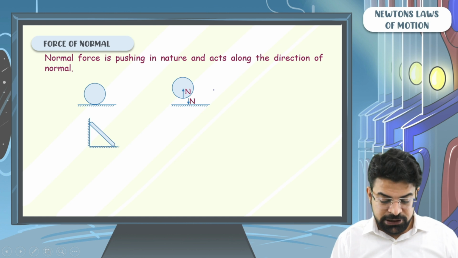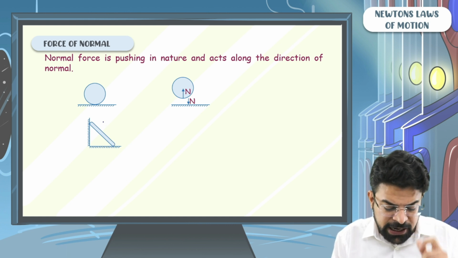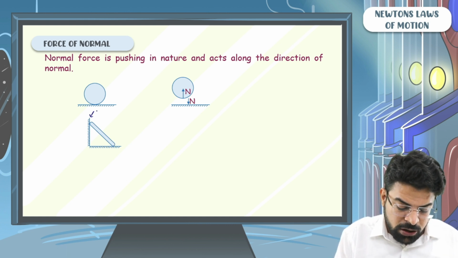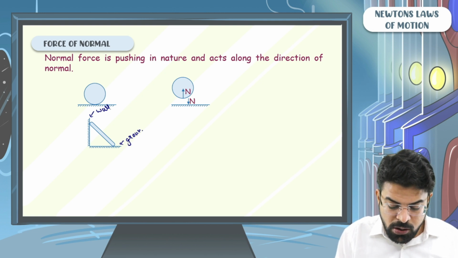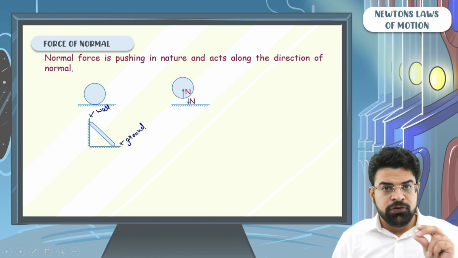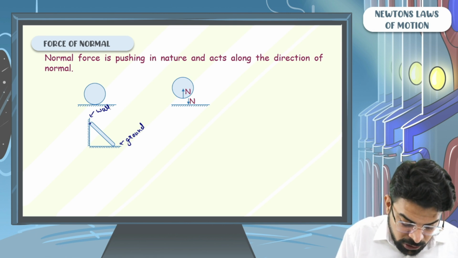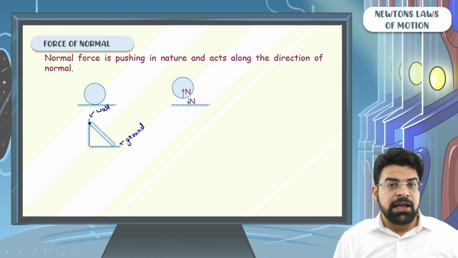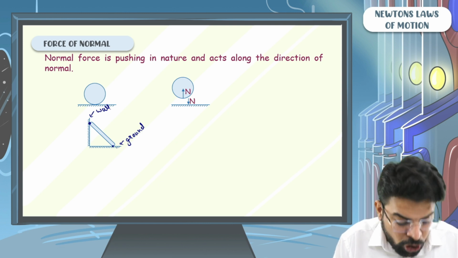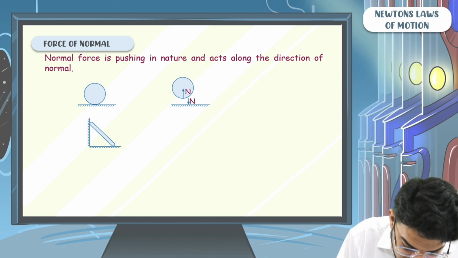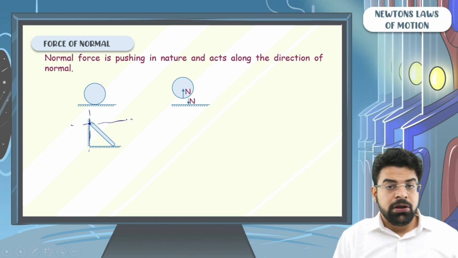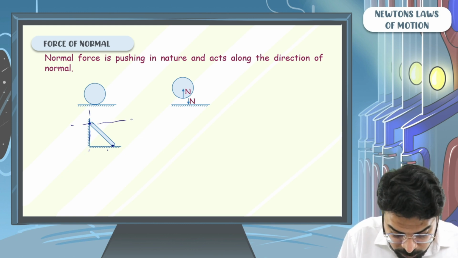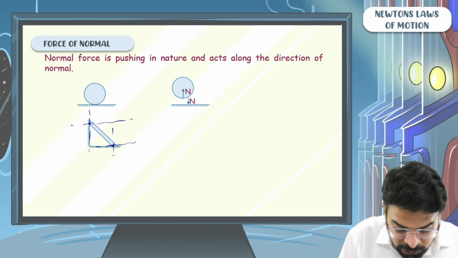Let's see the next case. Let's say there is a ladder placed between a wall and ground. What will be the direction of normal force by the wall on the ladder? What will be the direction of normal force by the ground on the ladder? So here think of the point of contact, think of the tangent, think of the normal. At the second contact point, think of the tangent, think of the normal.